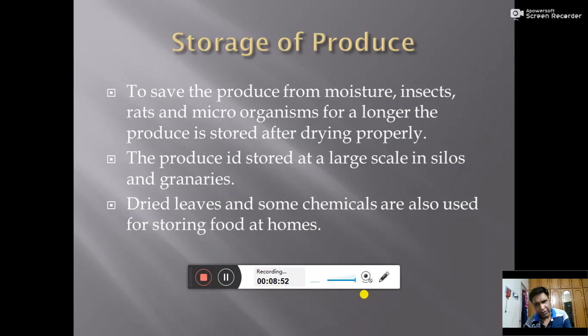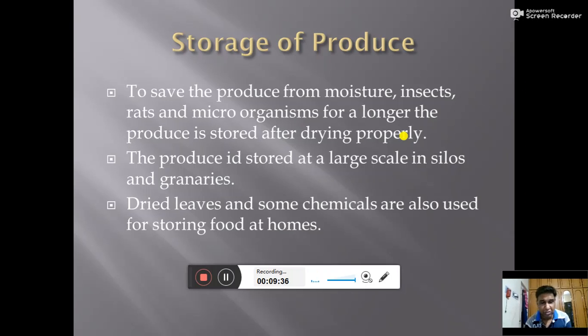produce safely so that the farmer can sell them after some time when they get the good value of the crop. So to save the produce from moisture, insects, rats, and other microorganisms for a longer time, the produce is stored after drying properly. One more thing I would like to share, that if the farmer wants to store the crop for a long time, it is necessary that the crop should not have large amount of moisture in it. So the moisture content should be reduced.